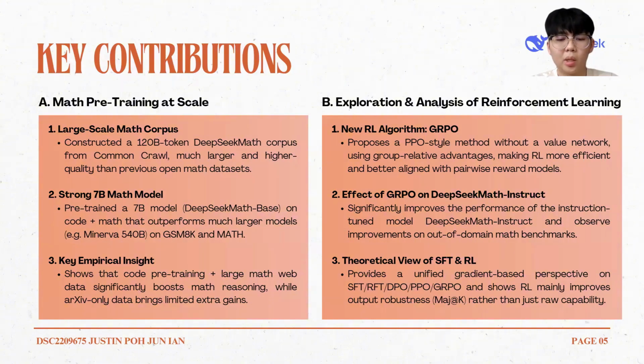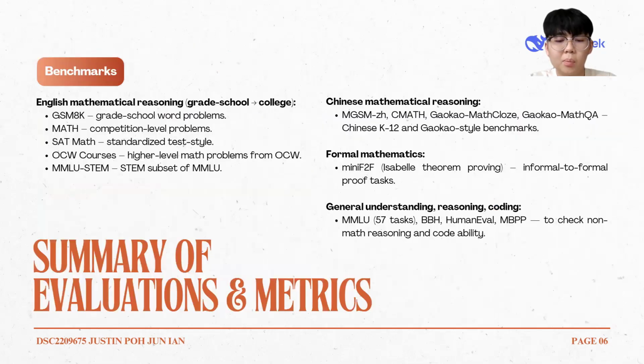The resulting model beats larger models like Minerva on key benchmarks. Also, a new RL method, GRPO, improved performance by using group relative advantages instead of a critic model, enhancing math reasoning ability and efficiency. This model was also evaluated on several key benchmarks, including math, general reasoning, and formal mathematics.